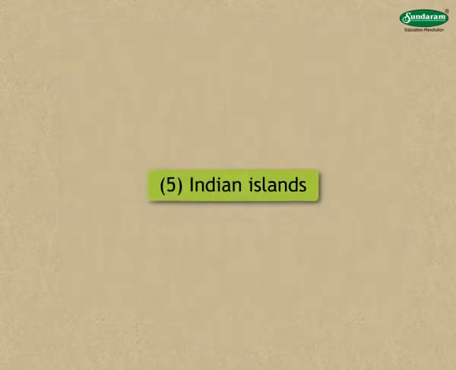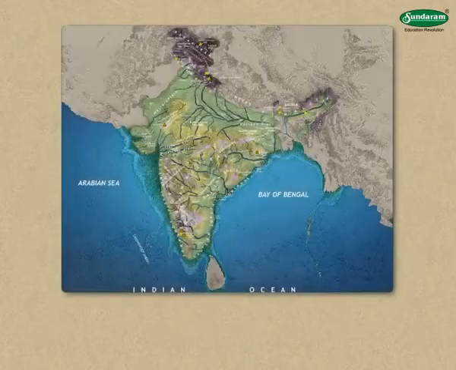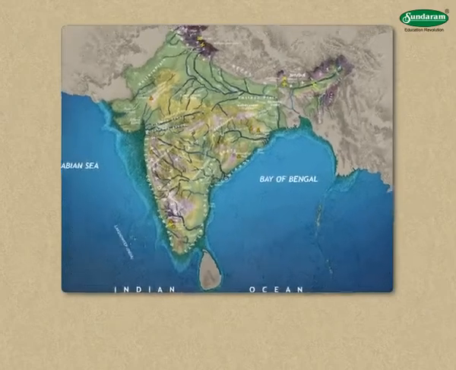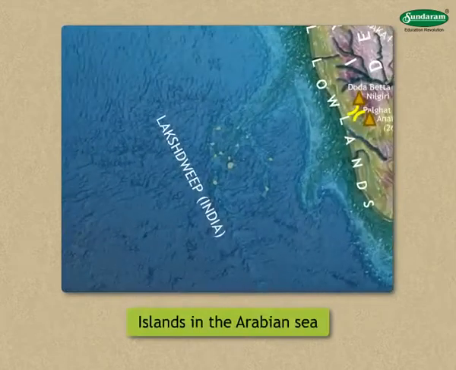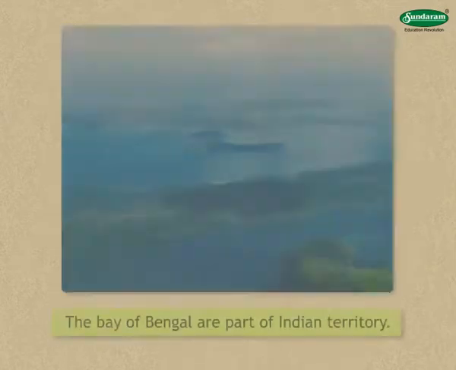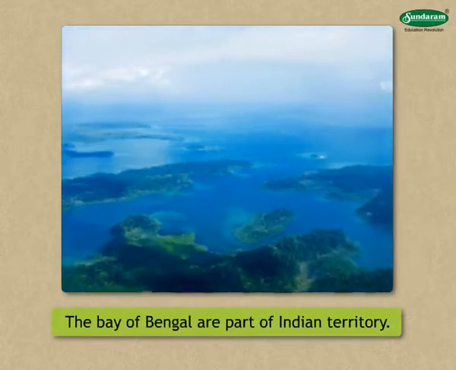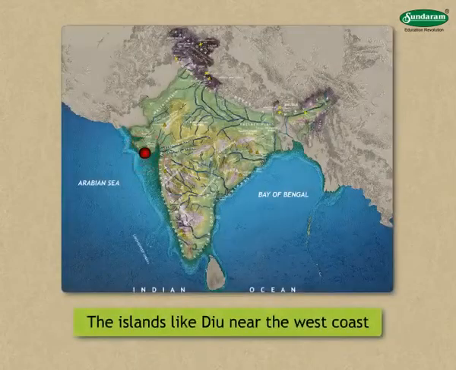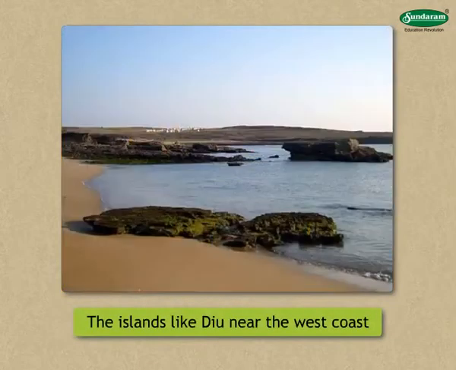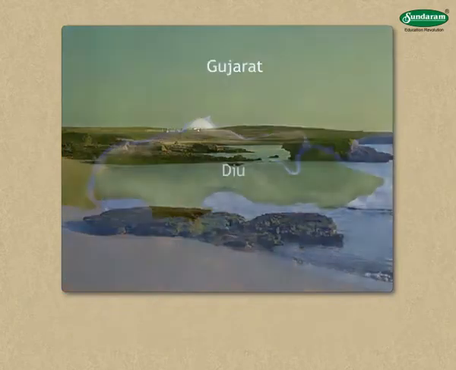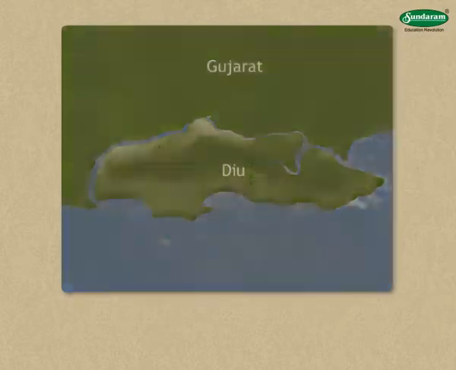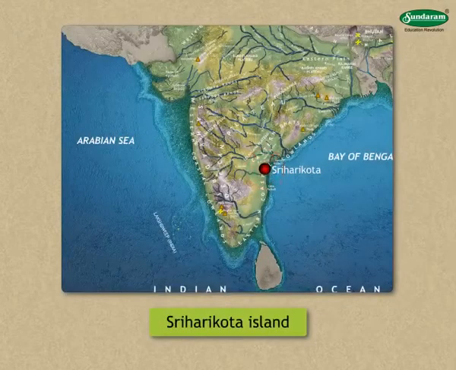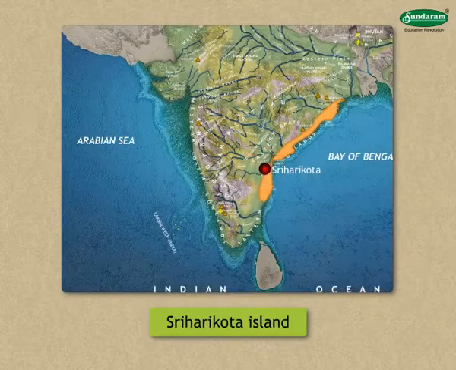5. Indian Islands. There are several islands along the coastal region of the Indian peninsula. Some groups of islands in the Arabian Sea and the Bay of Bengal are part of Indian territory. Most of the islands, like Diu near the west coast, are parts that have separated from the mainland. Many islands like Sriharikota along the east coast have formed due to sand deposition.